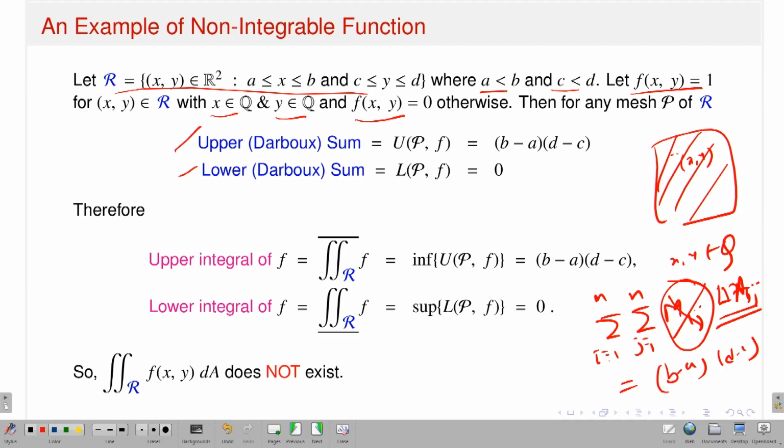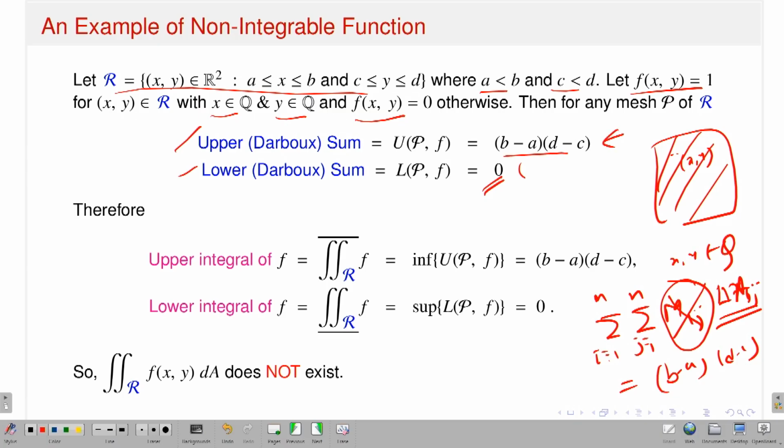So Mij, the supremum, is taking the value 1, and if I take the infimum, small mij, it will be 0. Therefore the lower sum will be 0. So even if I have b minus a or d minus c, it will not contribute, because the infimum is 0 at at least one point. You have a cell Rij which contains both rational and irrational points, and rational and irrational points are both dense. So you have at least one point where both components are rational, and at least one point where one of the components is not rational. So it takes the value 1 as well as the value 0. Therefore the lower sum will be 0, and the upper sum will be the area of the rectangle.